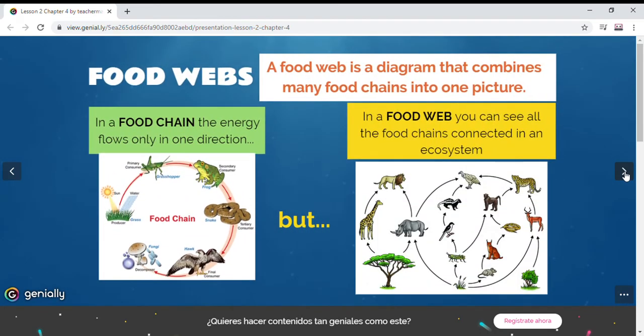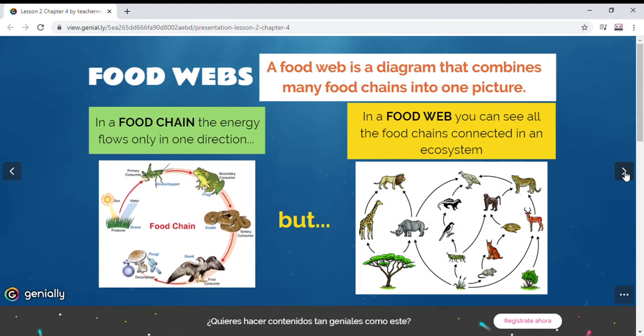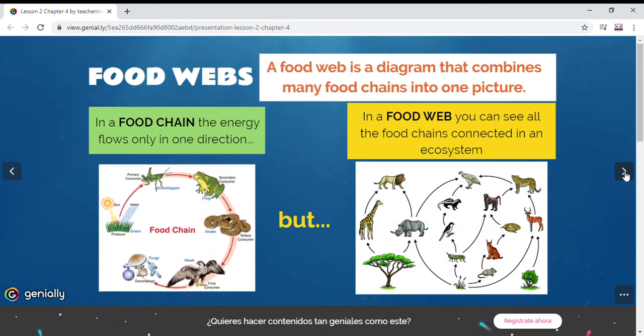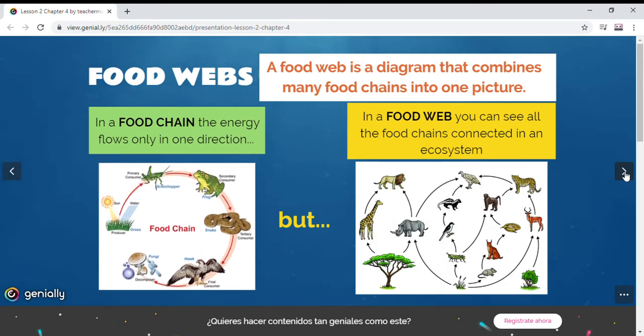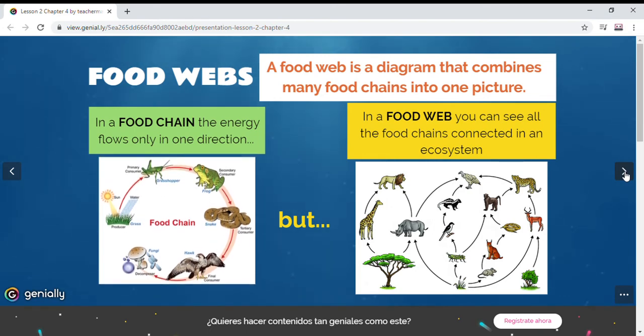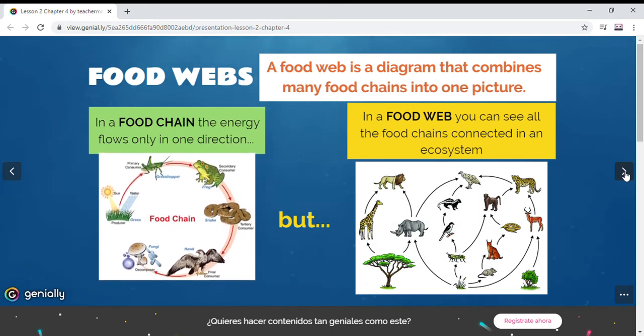The food webs. So we're going to see what is the difference between a food chain and a food web. A food web is a diagram that combines many food chains into one picture. So let's look at the food chain. In a food chain, the energy flows only in one direction. Let's look at the grass. Then the grasshopper eats the grass. The frog is going to eat the grasshopper. The snake eats the frog. The hawk eats the snake. And then the decomposer, the fungi, is going to break down the hawk. Okay? It is like a circle, and the energy goes in one direction.